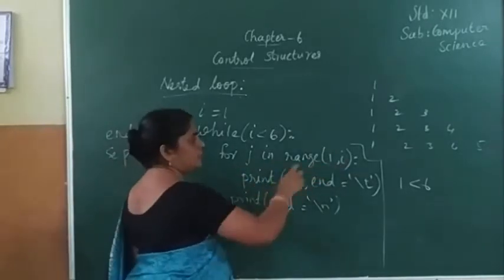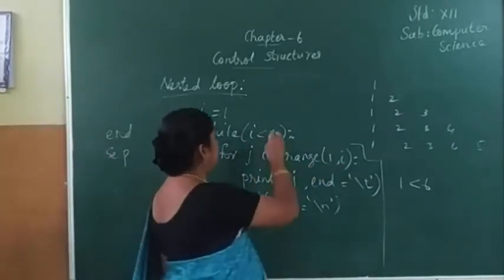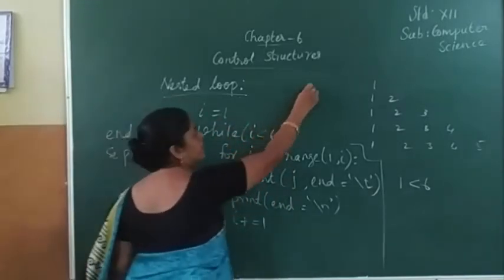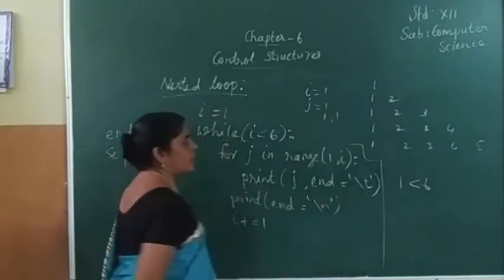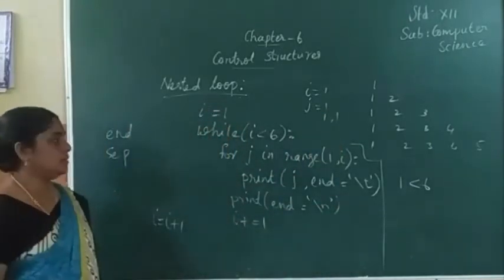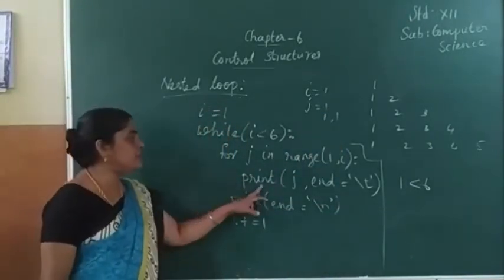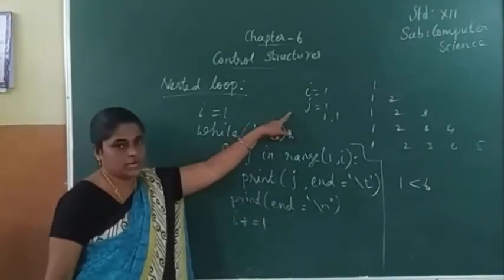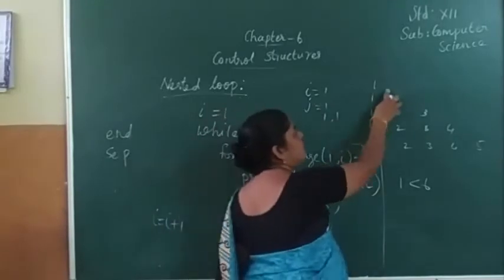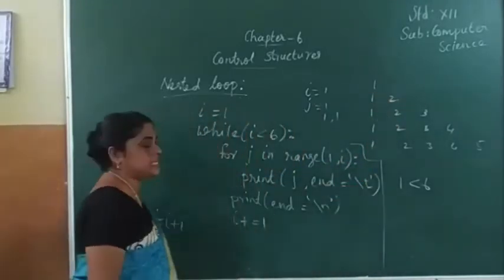I value is 1, j value is 1. So 1 comma 1. And which will be printed? The j value will be printed. What is the value of j? 1. So the value 1 will be printed, displayed like this.